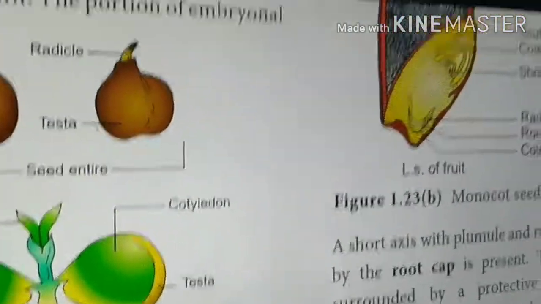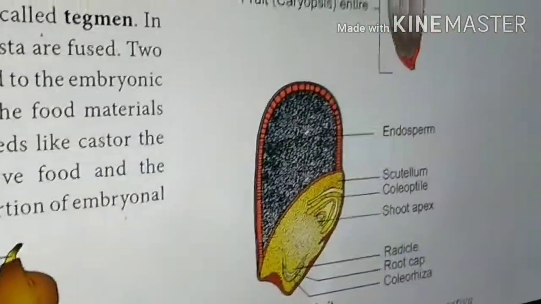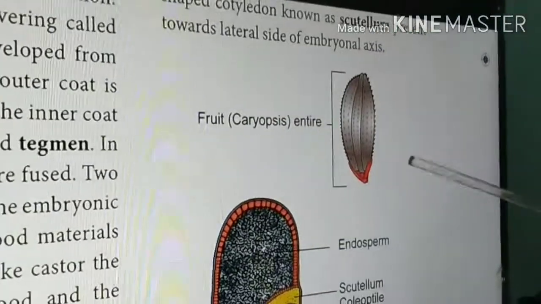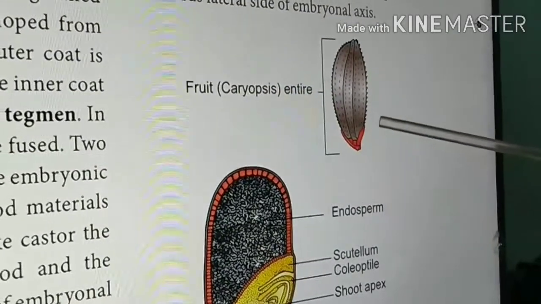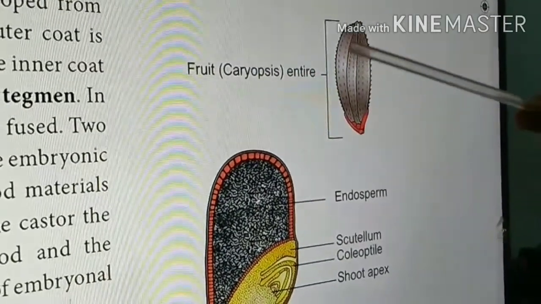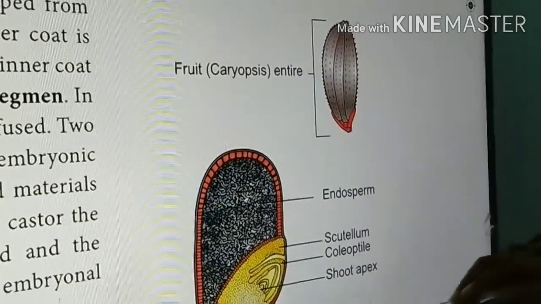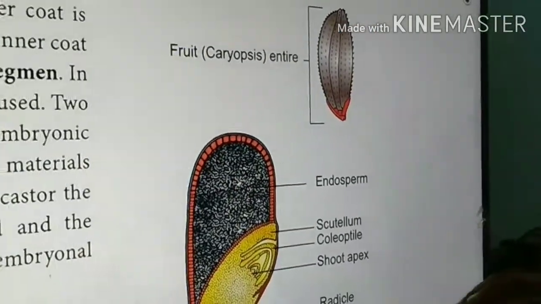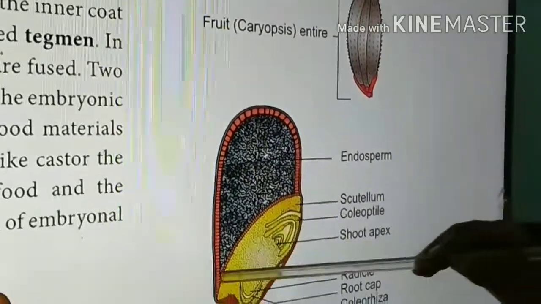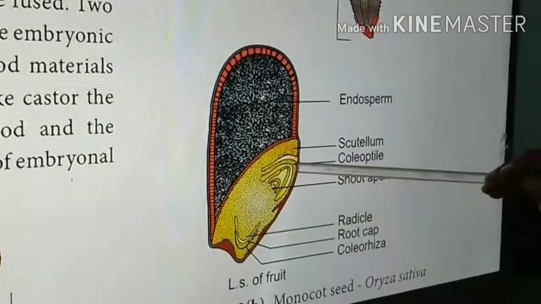Now we shall see about the monocot seed. So this is a paddy seed. Paddy is a caryopsis type of fruit. So this is the paddy fruit. This fruit is covered by a coat called husk. A brown colored coat is there. Then two glumes will be there. If you open it, we can see the seed. It is monocotyledon, a single seed. The entire seed is covered by endosperm. These are all endosperm. So this is originally a small embryo.